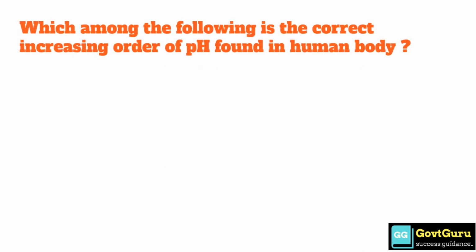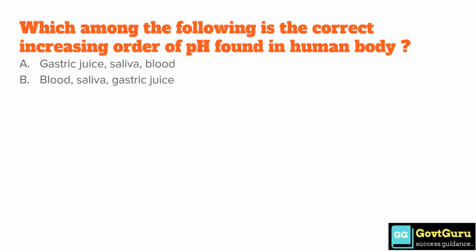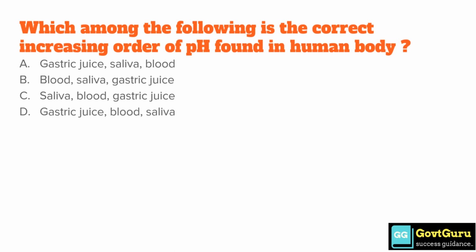Which among the following is the correct increasing order of pH found in the human body? Option A, gastric juice, saliva, blood. Option B, blood, saliva, gastric juice. Option C, saliva, blood, gastric juice. And option D, gastric juice, blood, saliva. The answer is option A, gastric juice, then saliva, then blood.